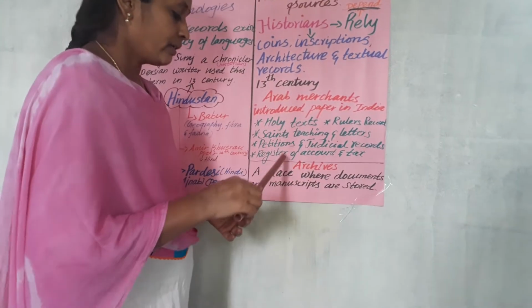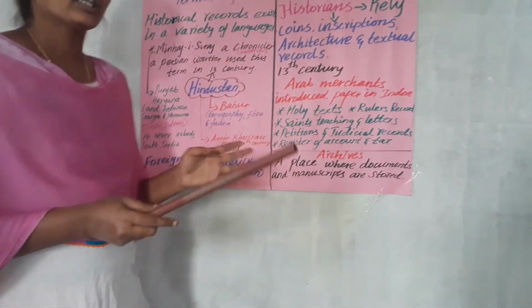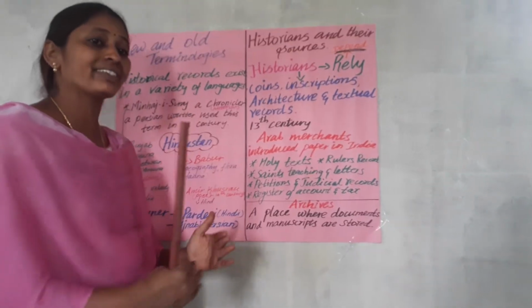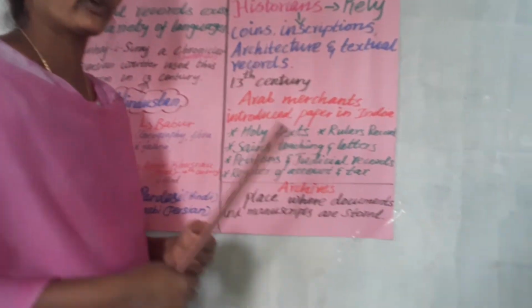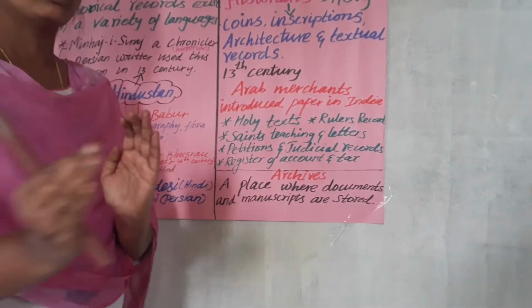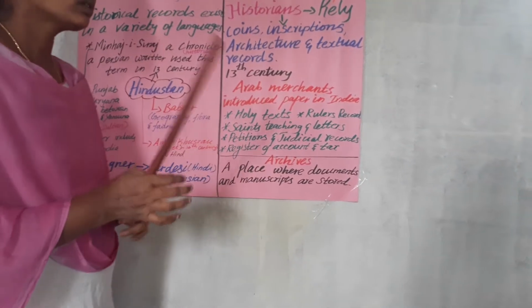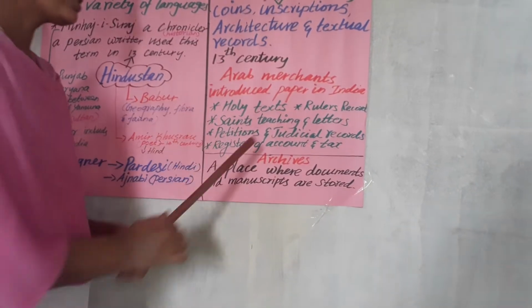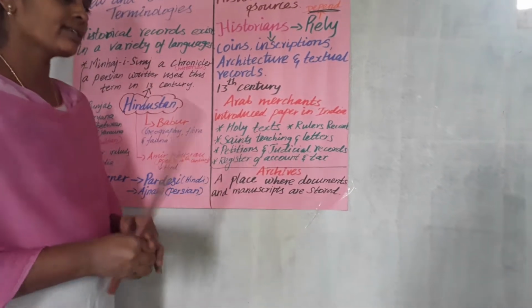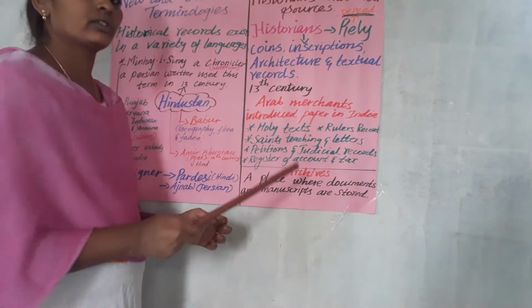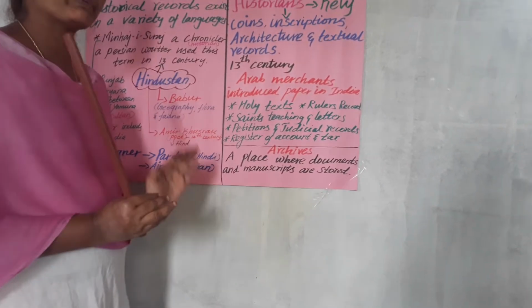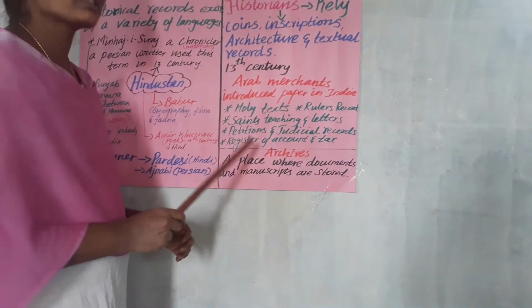Okay, so what are the things they translate and keep? Nowadays also, whenever we go on a field trip, we often see some museum. Last year also we went to Pudukkottai. So in that museum they preserve very precious things. Okay, so like that, the manuscripts and the inscriptions and old records, these things are preserved in one place. The place is called archives. Okay, so where the documents and manuscripts are stored or kept safely, that place is called archives.